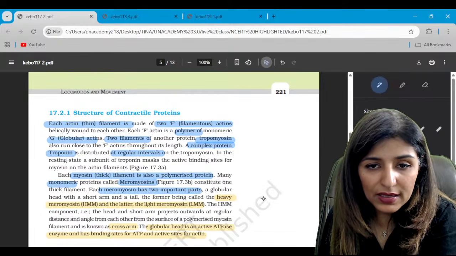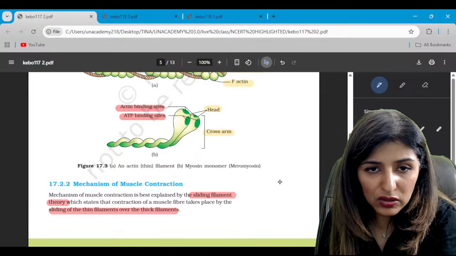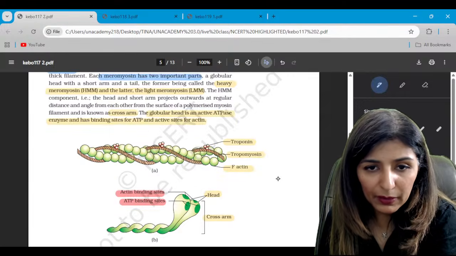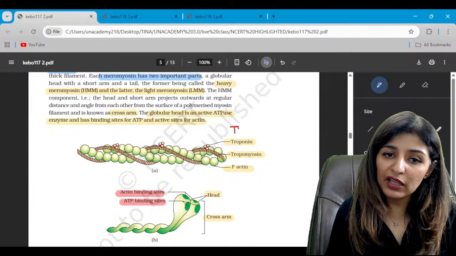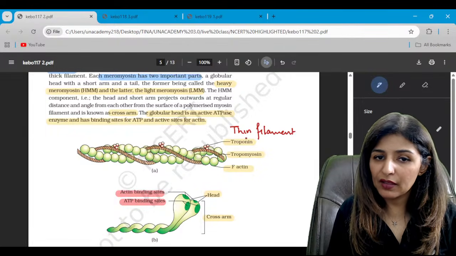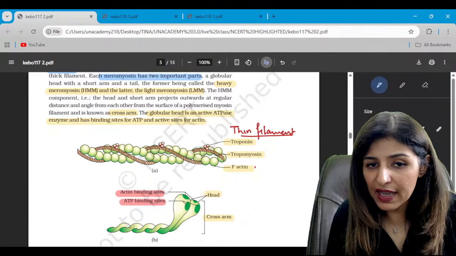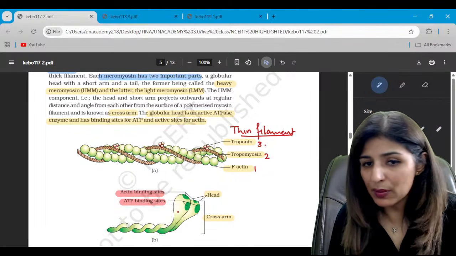And now let's look at the structure of thin and thick filament. Yes. So see, the thin filament, guys, is made up of three proteins. Which are the three different proteins? Actin, tropomyosin, and troponin. How many components of each are present?